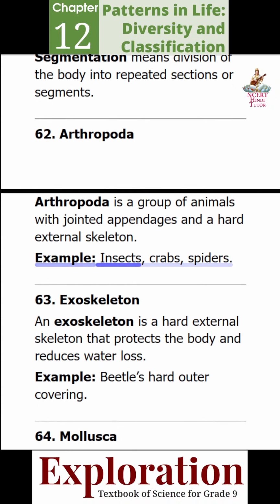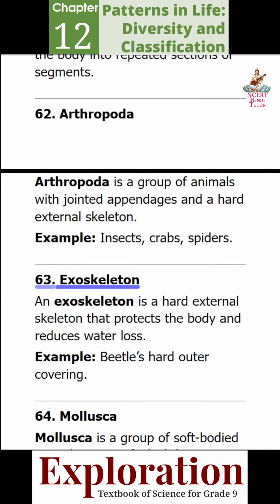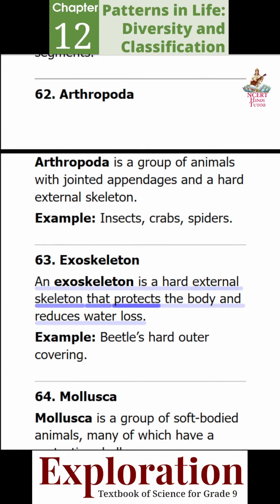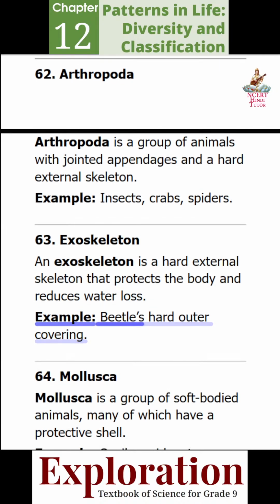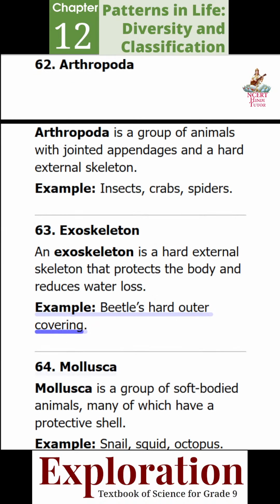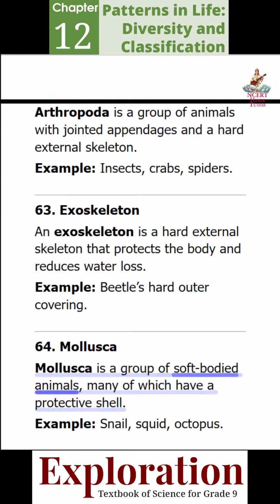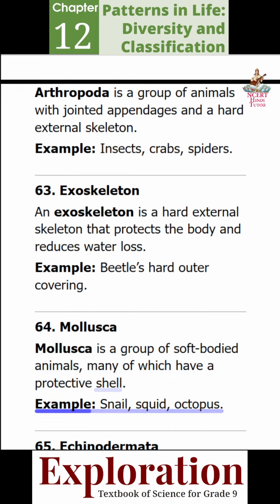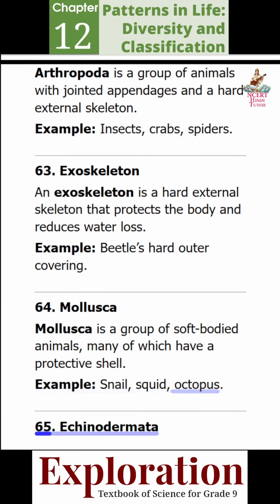Example: insects, crabs, spiders. 63. Exoskeleton. An exoskeleton is a hard external skeleton that protects the body and reduces water loss. Example: beetle's hard outer covering. 64. Mollusca. Mollusca is a group of soft-bodied animals, many of which have a protective shell. Example: snail, squid, octopus.